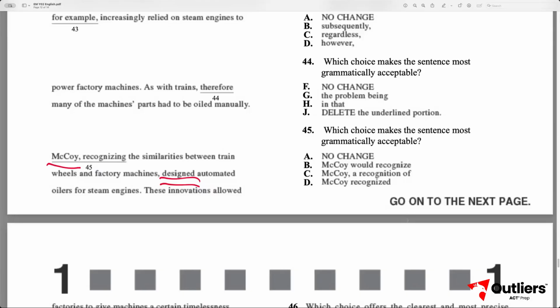Now this is an independent clause because if we look before McCoy, we don't have one of our dependent clause markers, which are subordinate conjunctions, relative pronouns, prepositions, or participles. Therefore, we know we have an independent clause.